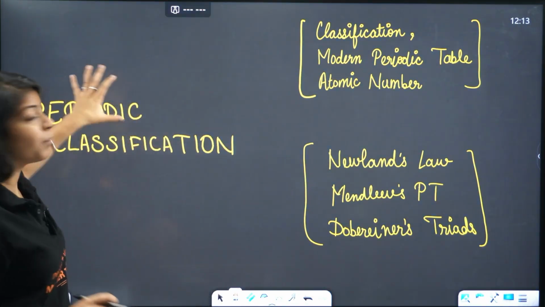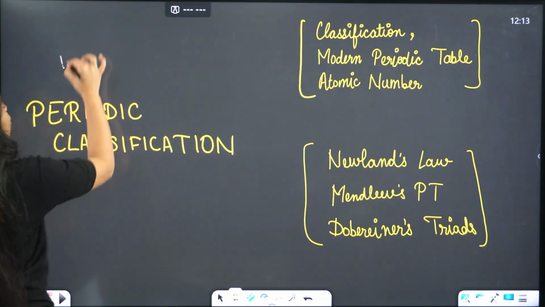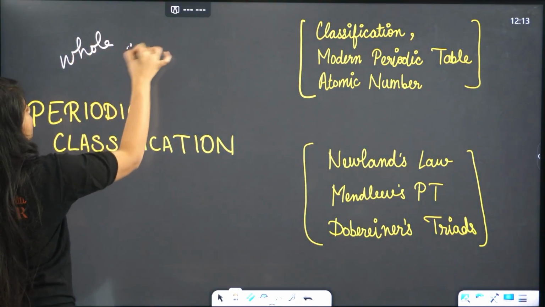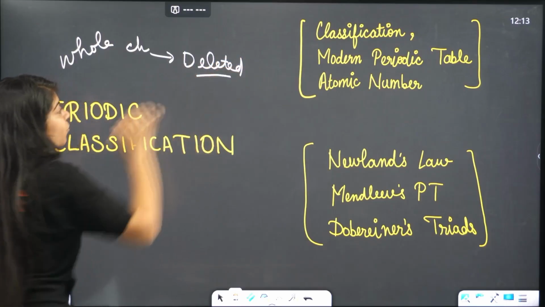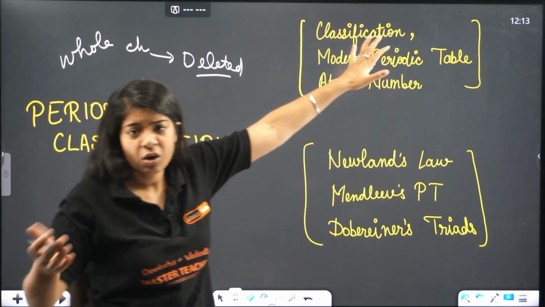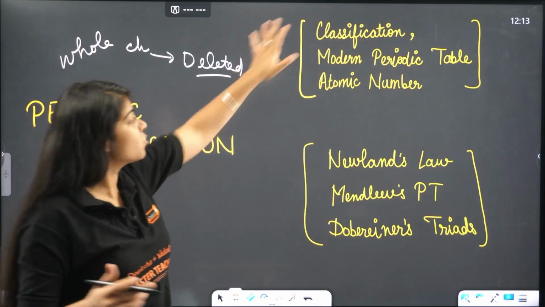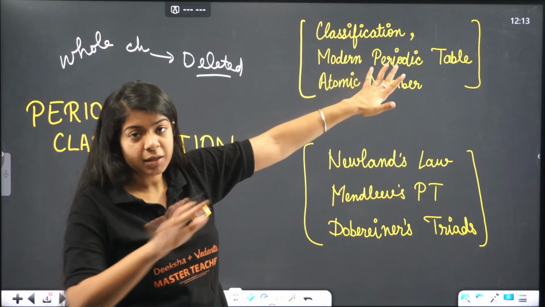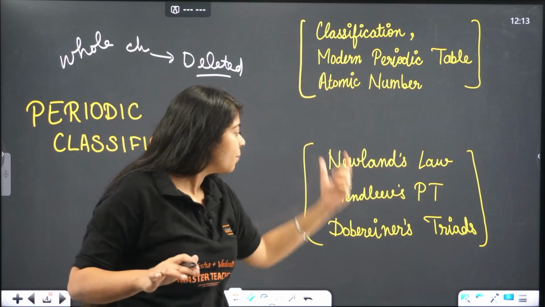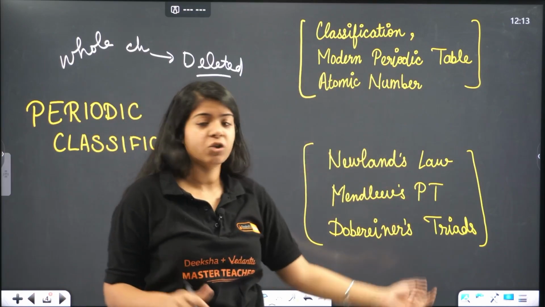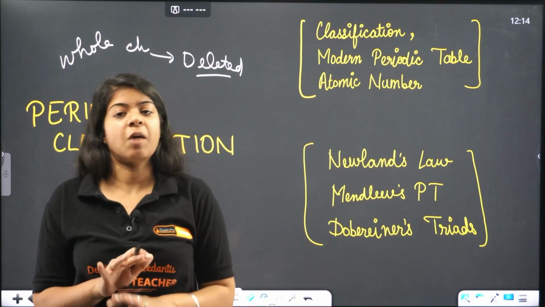So we'll start with periodic classification. This whole chapter is gone, the whole chapter is deleted, okay? What are the topics that you have to be very careful about? Periodic classification is the name. So classification, modern periodic table, nothing is there. Atomic number, nothing, all that stuff. Newlands' law, Mendeleev's periodic table, Döbereiner's triads, nothing is there. The whole chapter is gone.